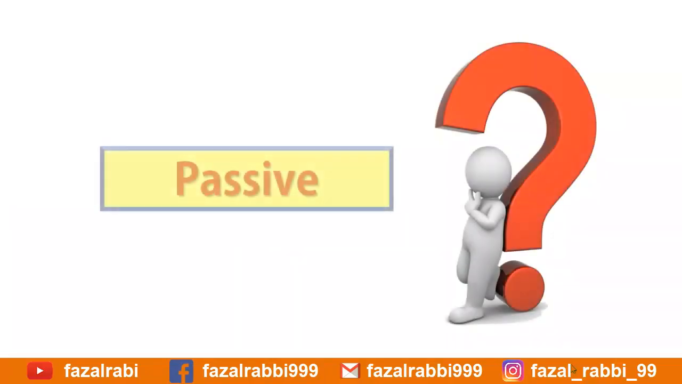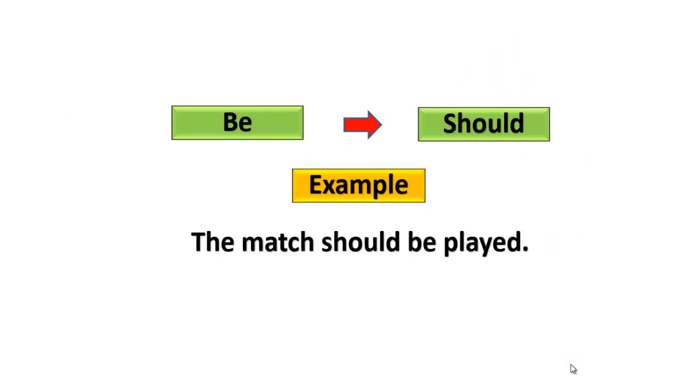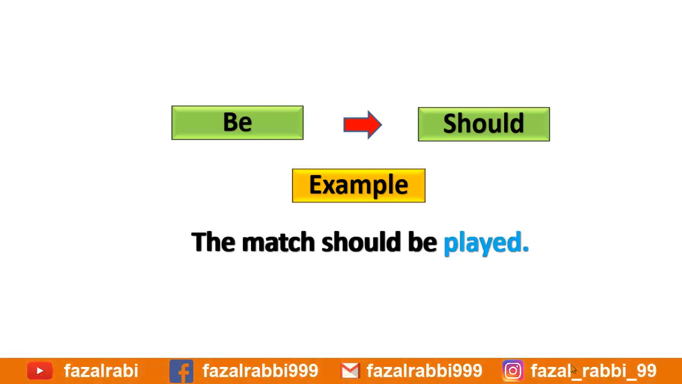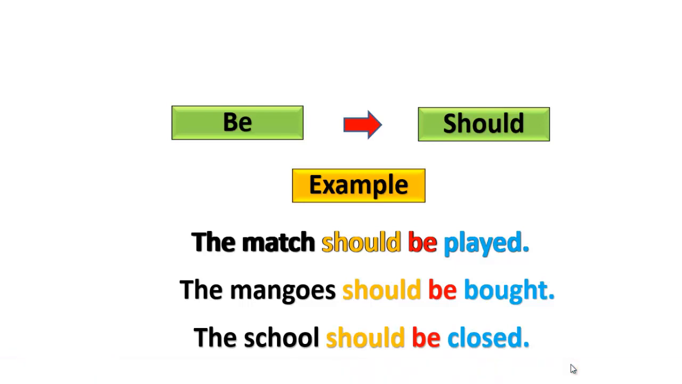What will we do with it in the passive? In all the passive sentences, we will use be with should. For example, the match should be played. As in passive we use third form of the verb, we also use be when we have should in a sentence. Another example, the mangoes should be bought. Here bought is the third form of the verb. The school should be closed. Again, the third form of the verb has been used.